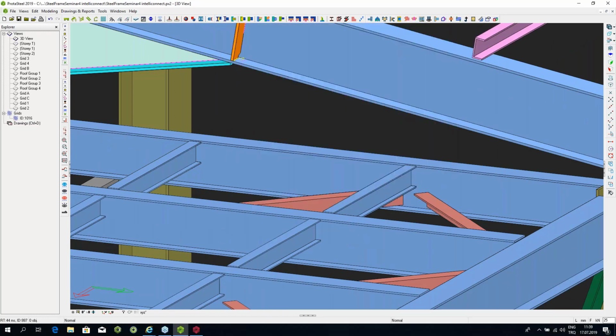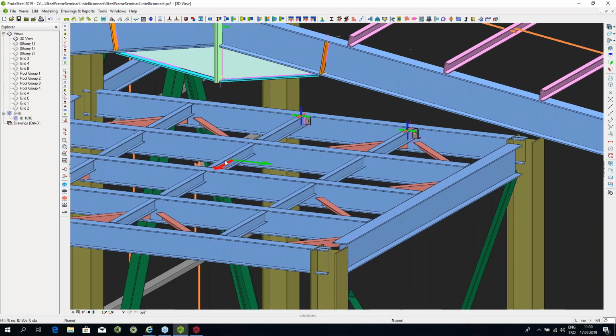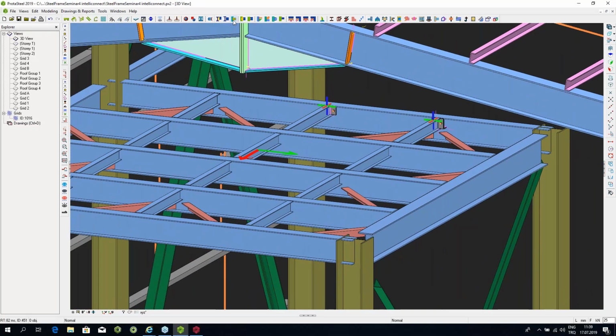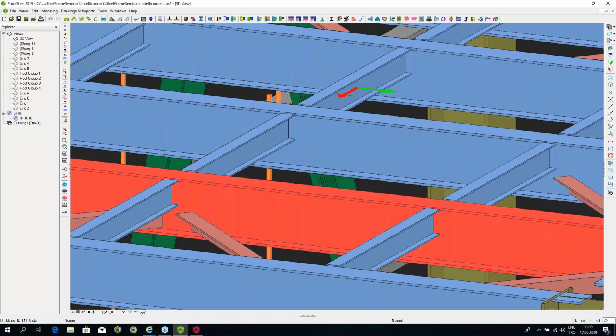Let's create a stiffened end plate connection, for example, between this beam and this beam, and we have a stiffened end plate connection. What if we wanted to make a beam to beam end plate connection? Then that's also available. If you wanted to make a fin plate connection, for example, between this beam and this beam, that was also possible. And then we could use other connections to connect these horizontal bracings as well. I'll talk about them in a minute because they're a little more complicated.